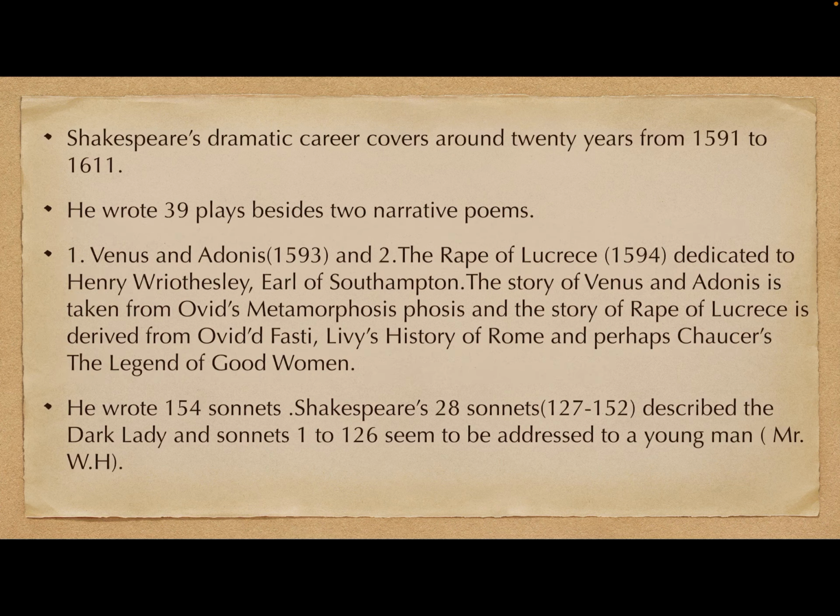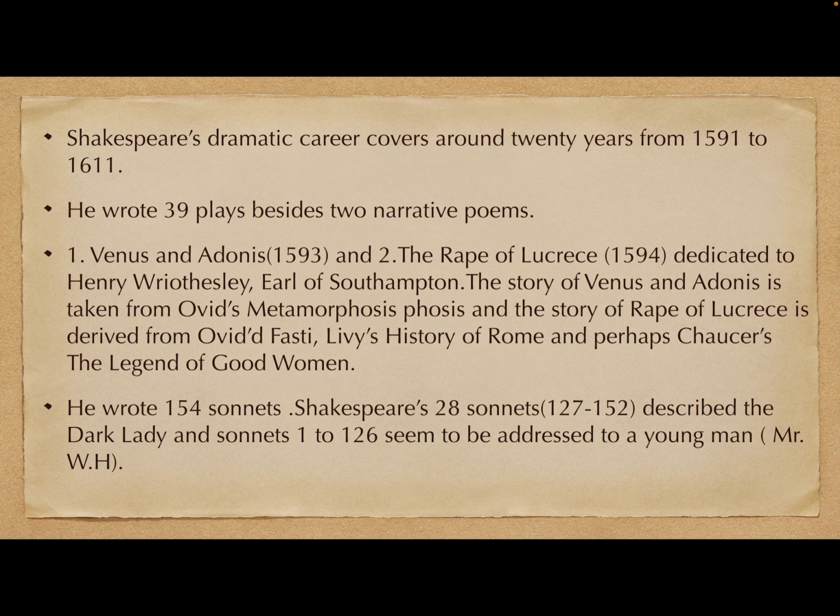Next, we will see the most prominent years of Shakespeare's life, that is 1591 to 1611, and in this tenure the most important works of Shakespeare were published. He wrote 39 plays, including two narrative poems. Now let's see the narrative poems. There are two narrative poems that we already discussed.